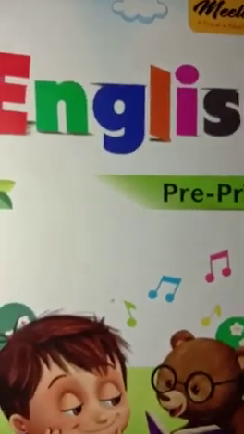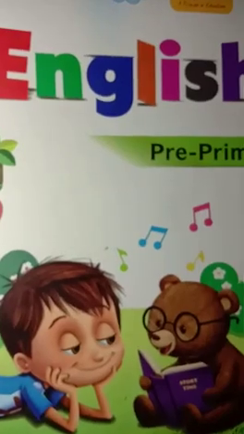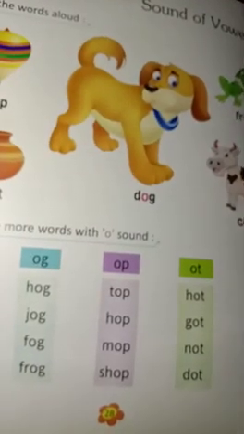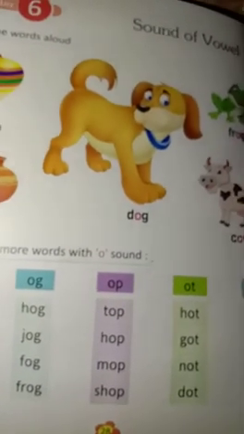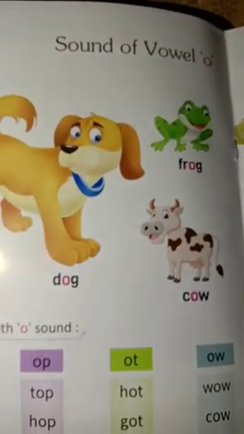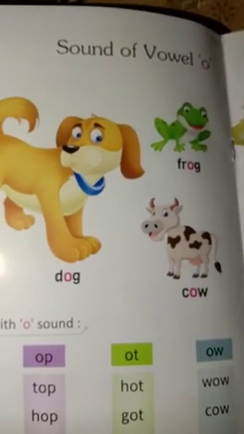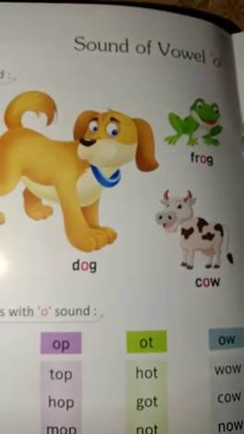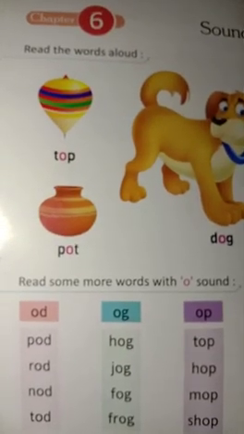Children, this is our English book. So all of you take out this book and open page number 28. Children, today we will learn the sound of vowel O. The sound O. So children, first of all read these words.